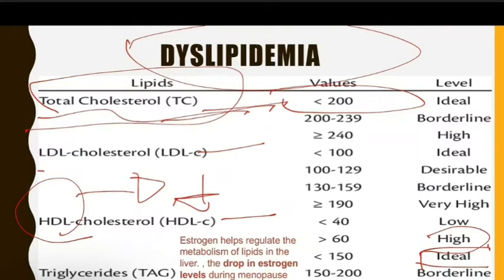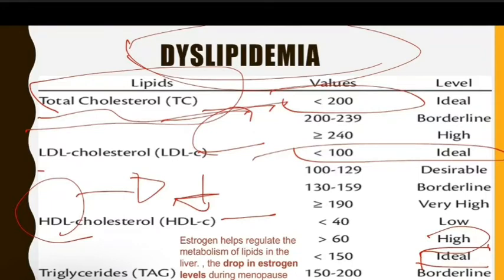Less than 100. Okay, now the LDL should be less than 100, the cholesterol should be less than 200, and so on. If these normal ranges are disrupted, the LDL gets higher, like more than 200, more than 100, and the LDL more than 100, and so on. Here you can diagnose dyslipidemia.